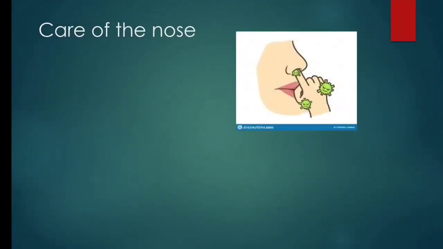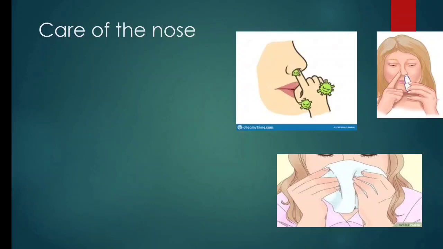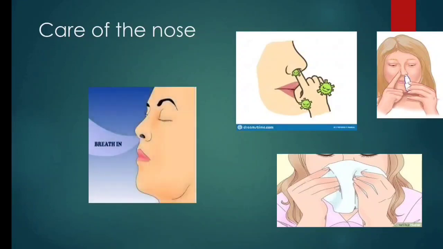Now how can we take care of our nose? We should never clean our nose with a finger, as it may cause infection. We can use nasal drops or inhale steam to clean our blocked nose. We should clean our nose by blowing it gently. We should always breathe through the nose, as hair are present inside the nose that filters the air.